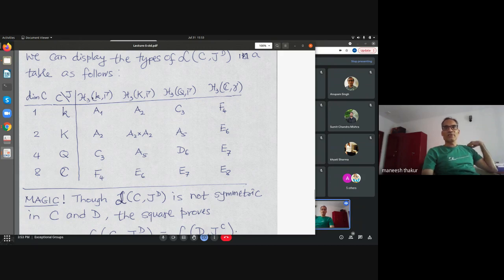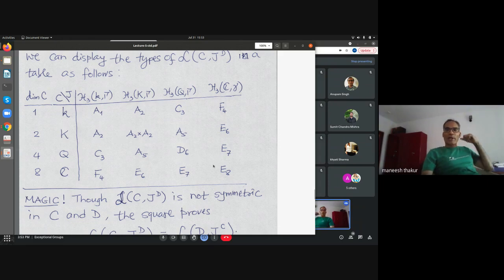And here I have listed these 3x3 Hermitian matrices with entries in these composition algebras. So here you choose any composition algebra and choose any of these Jordan algebras, and then this construction will give you Lie algebras of these various types.